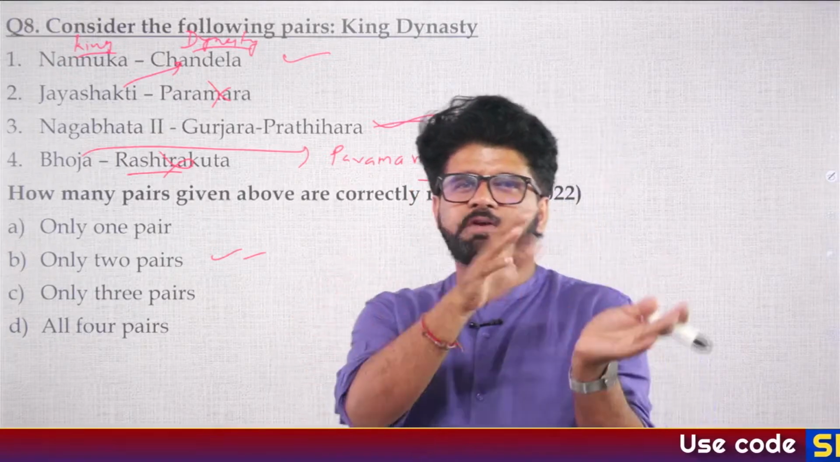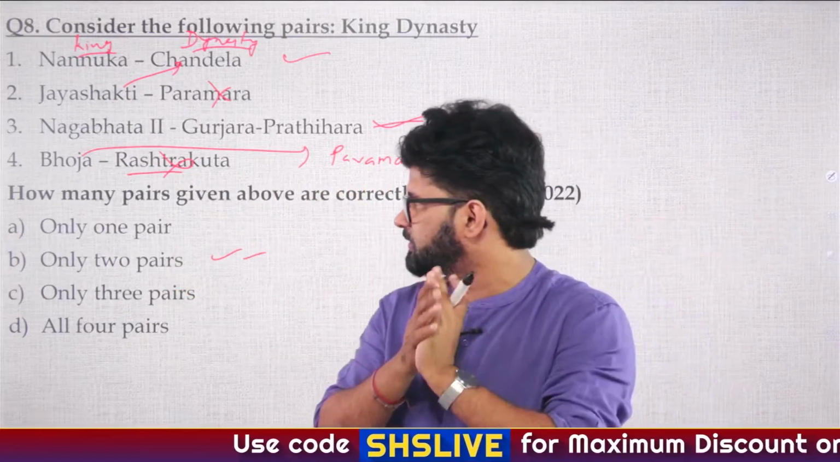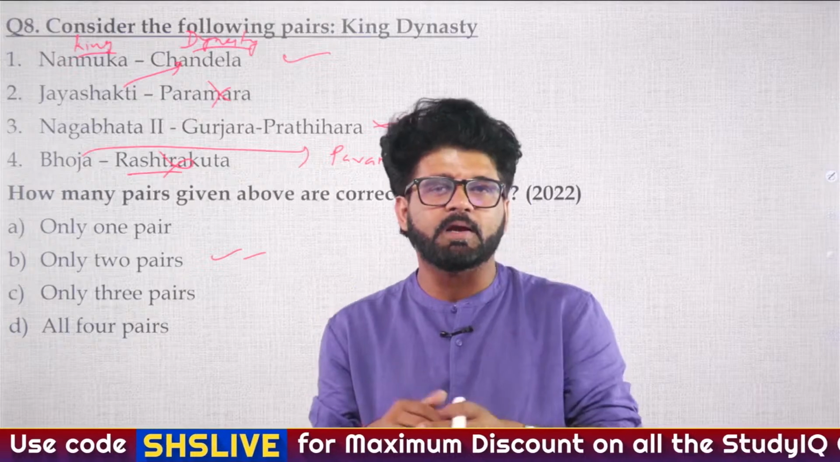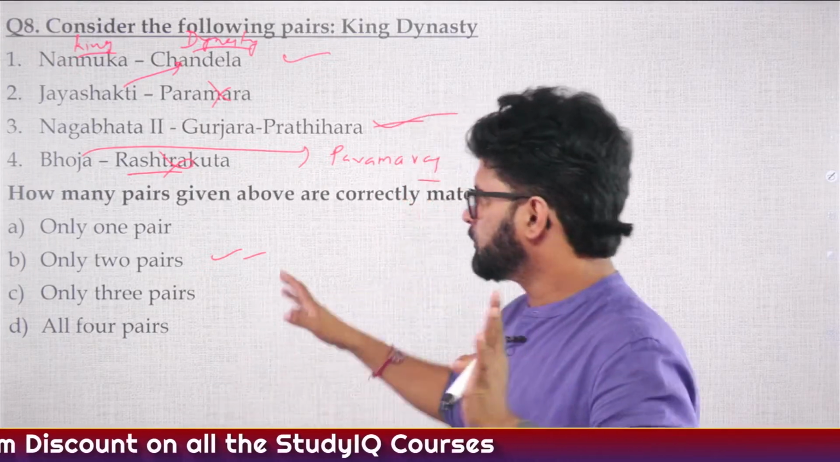And I think out of the 10 questions, maybe the highest you may have got was 5 or 6. You can post it in the comment section. These questions are tough. But again, that is the logic. If I give you tough questions now, you will thank me later in the exam. So the answer is B, only 2 pairs.